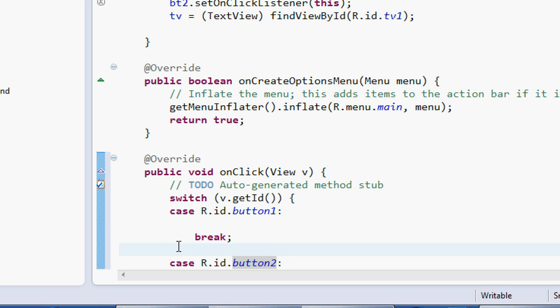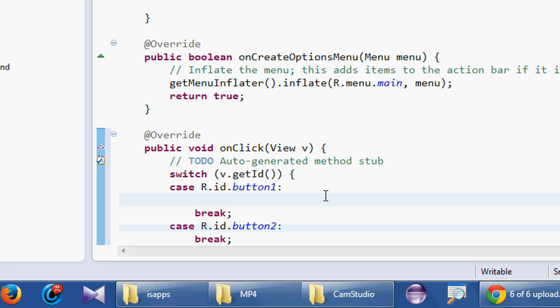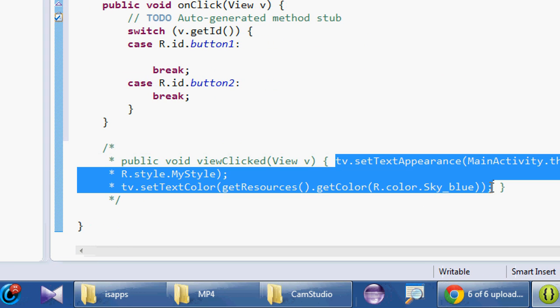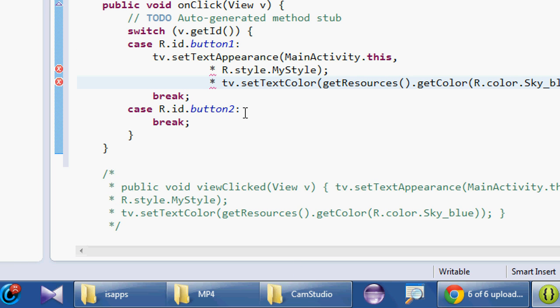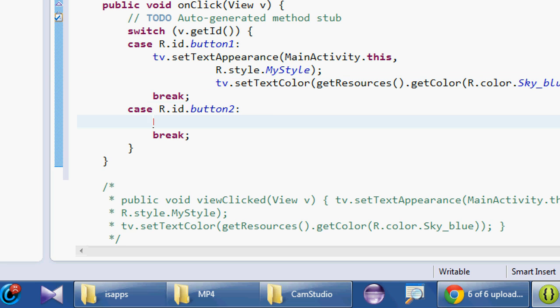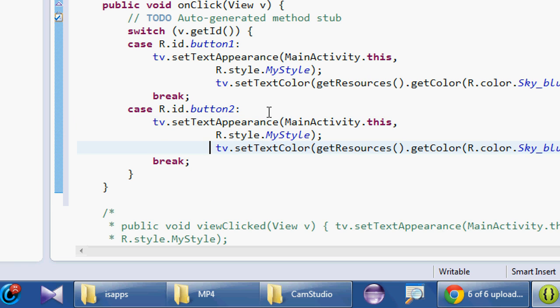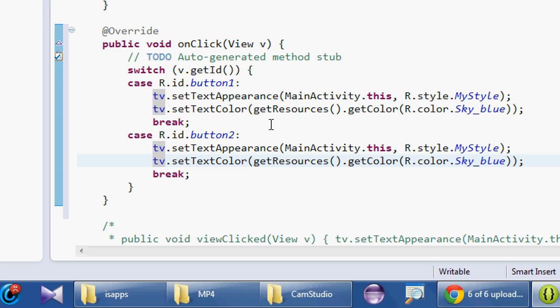So let's delete that line, and now we can do the same thing here. Let me copy this line of code, paste it right here, get rid of the unwanted things, and paste it right here as well, and the formatting is done.